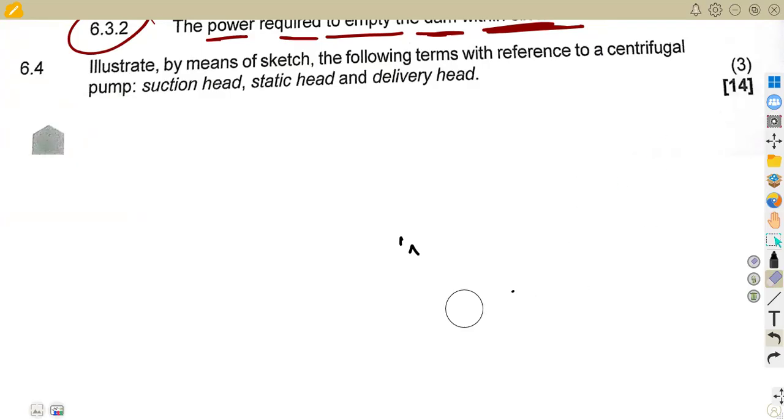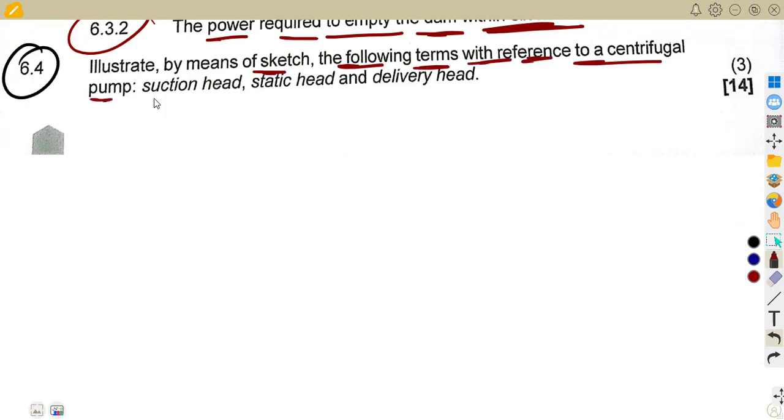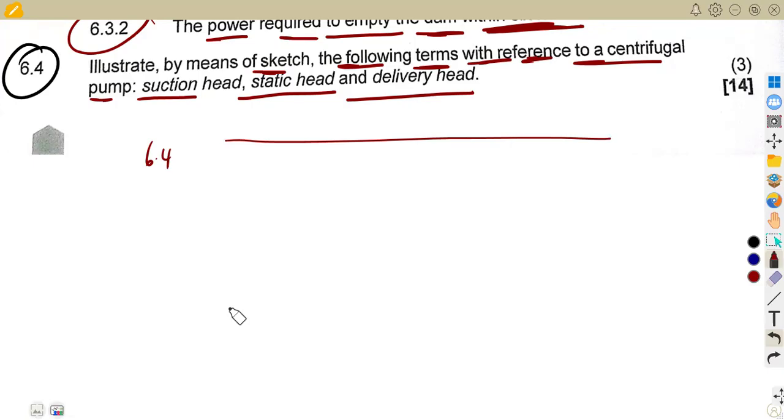All right, let us check the last part of the question. There they wanted us to illustrate by means of a sketch the following terms with reference to a centrifugal pump: a suction head, static head, and a delivery head. So they just want us to draw or present a centrifugal pump, which must consist of the suction head and so forth. All right, so that's a sketch here. Just gonna have something of this nature.